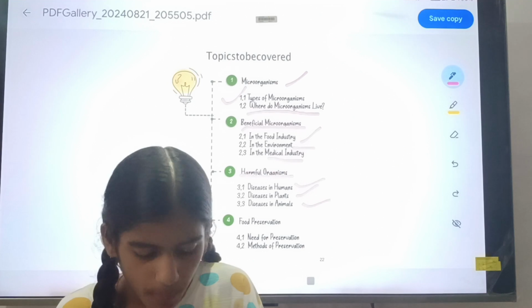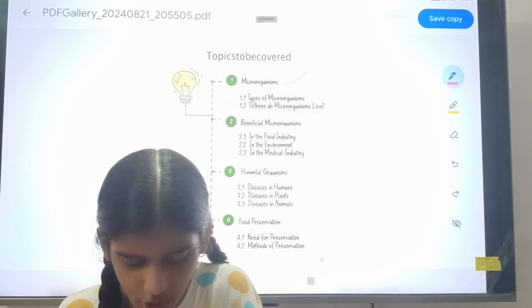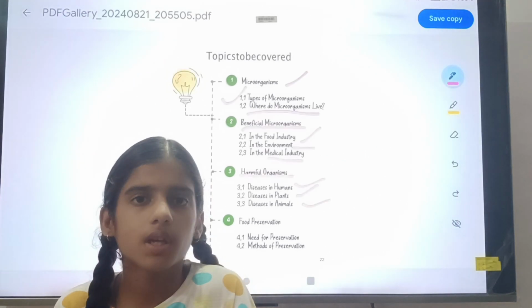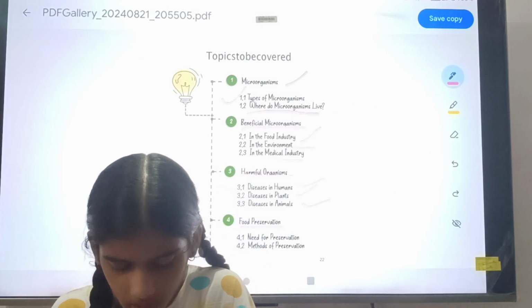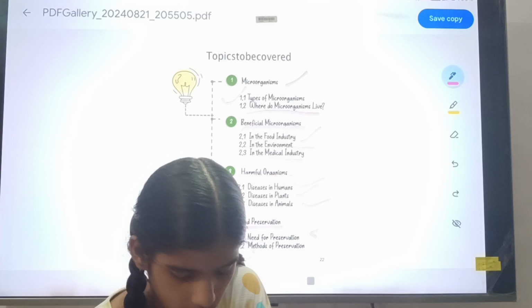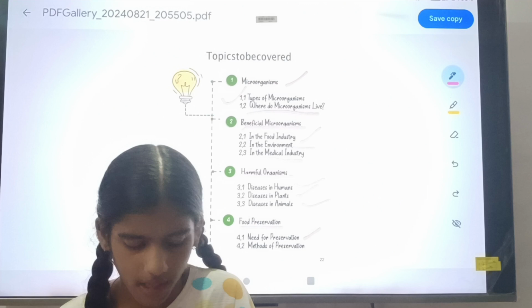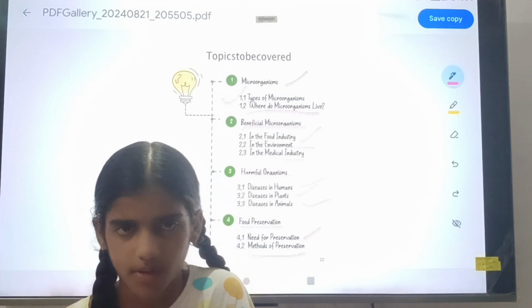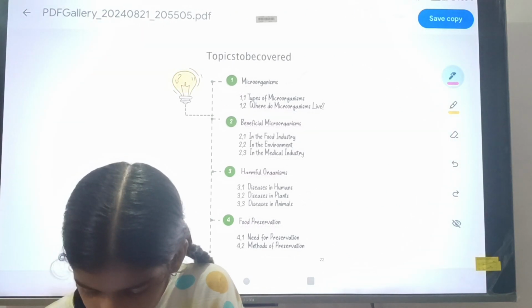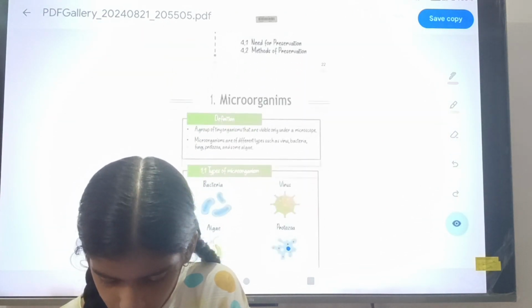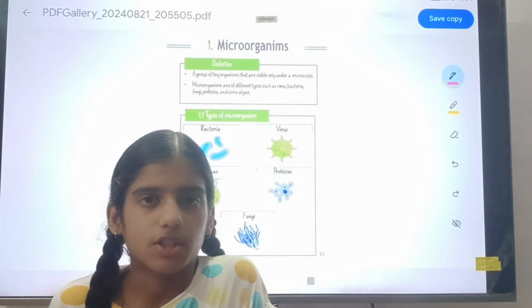And the fourth, our last topic, is food preservation. In food preservation, we can preserve the food for a long time. How can we preserve food? In food preservation, we will study about the need of preservation and methods of preservation. Okay, so these are the topics that we will cover in this chapter. So let's start the chapter.